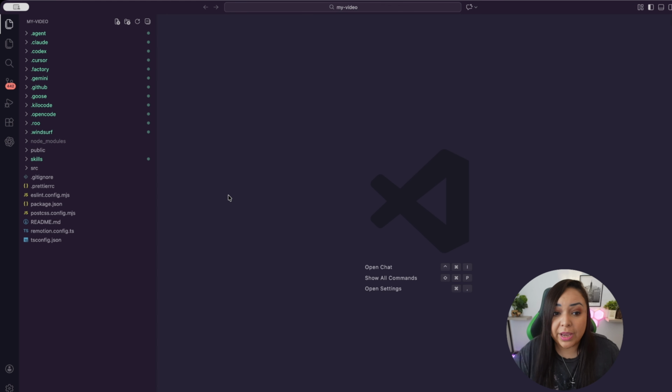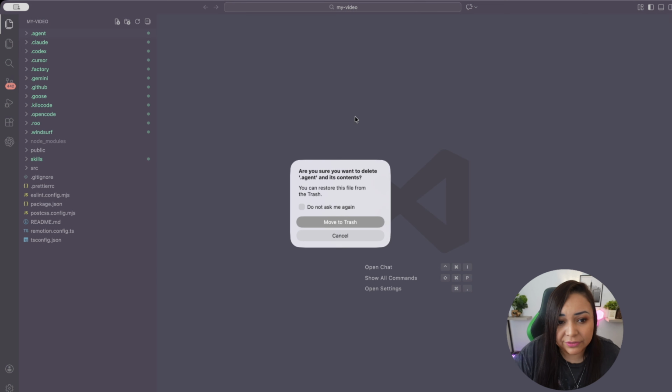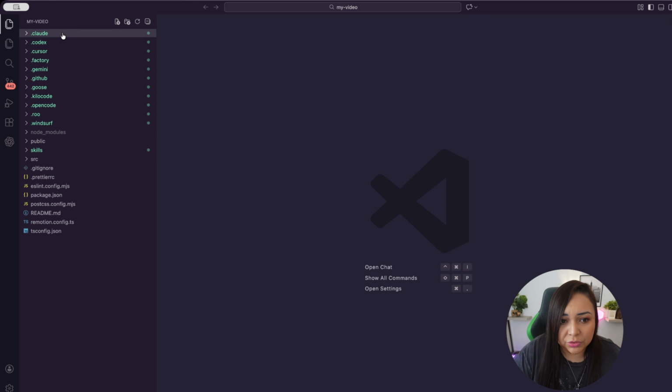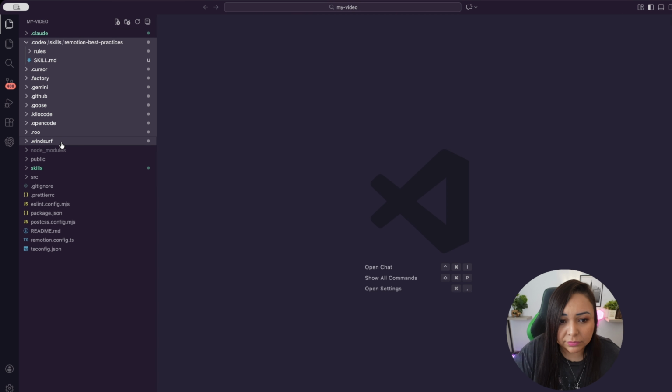Okay, so now let's go ahead and open Visual Studio Code. Okay, so we are now in our project in Visual Studio Code. I'm going to delete all the different items that I'm not going to be using.